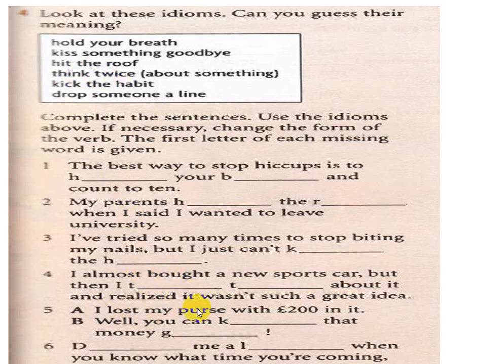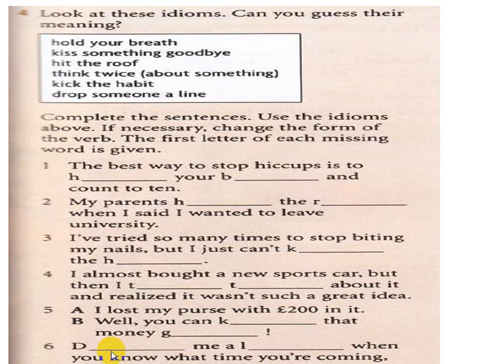I lost my purse with 200 pounds in it. purse هنا يعني جزدان. I lost my purse with 200 pounds in it. Well, you can kiss that money goodbye. يعني kiss that money goodbye. Here, kiss something goodbye, or here, well, you can kiss that money goodbye. يعني أبدا ما راح تلقيها، يعني تقول له للشي باي باي. Okay.